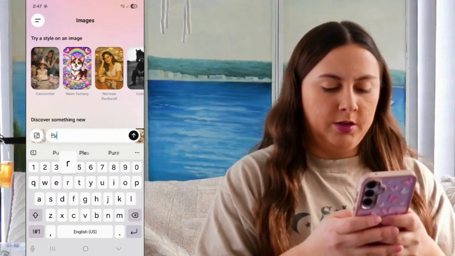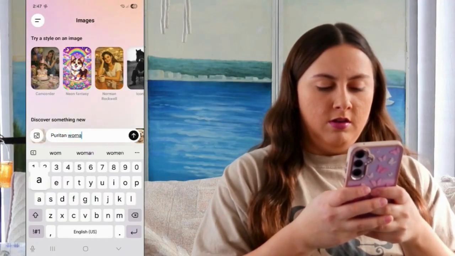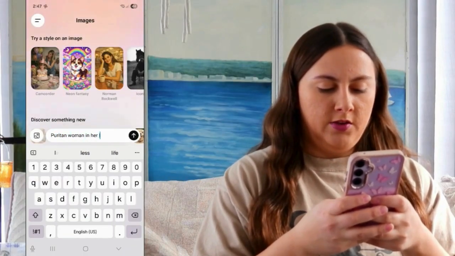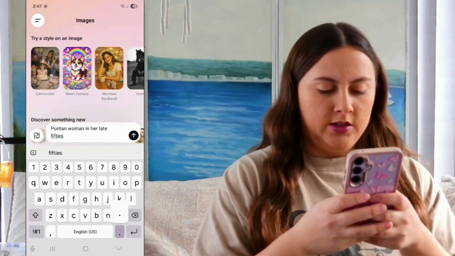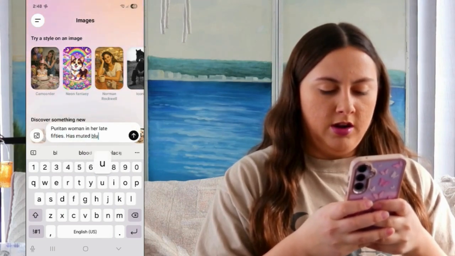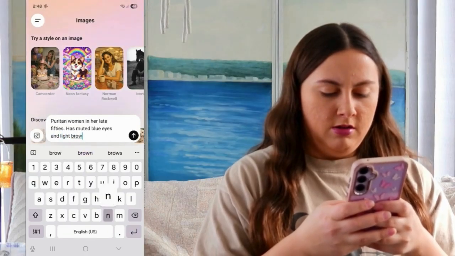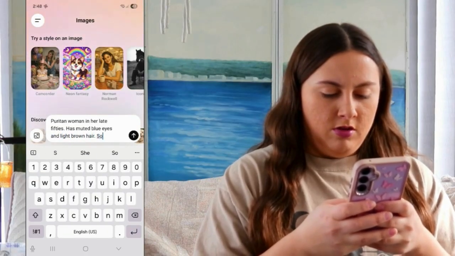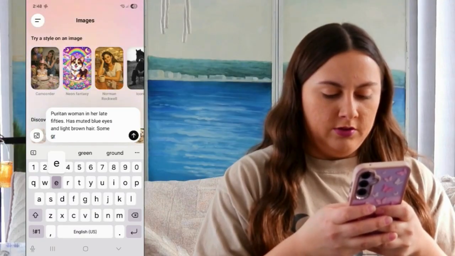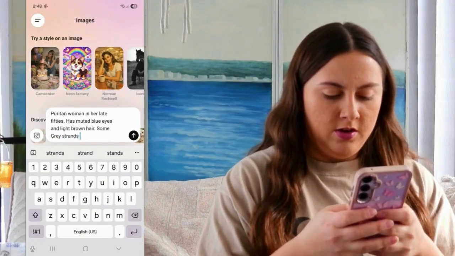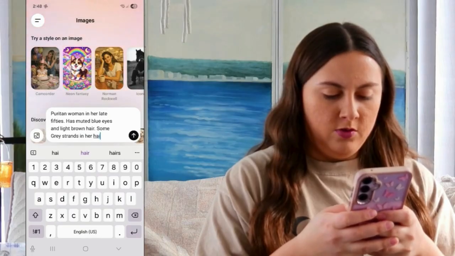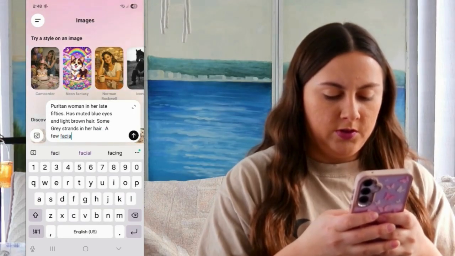So our next character is Sarah's mother, Mary, who is the matriarch of the family, of course. She is described as a Puritan woman in her late 50s, has muted blue eyes and light brown hair, some gray strands in her hair, a few facial wrinkles,